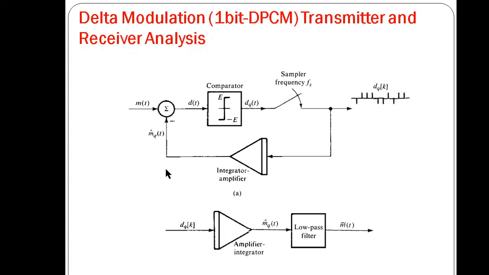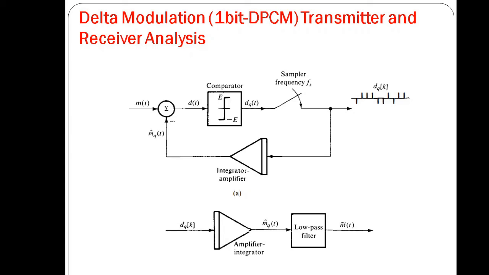To understand how this works, we note that each pulse in DQK at the input of the integrator gives rise to a step function. It can be positive or negative.